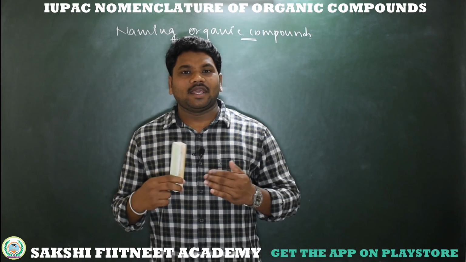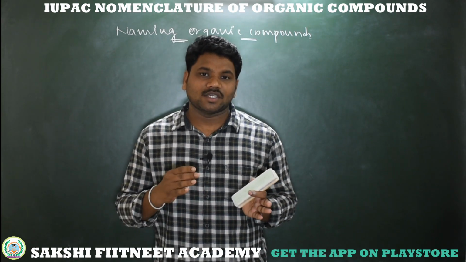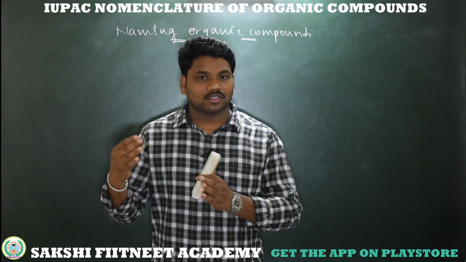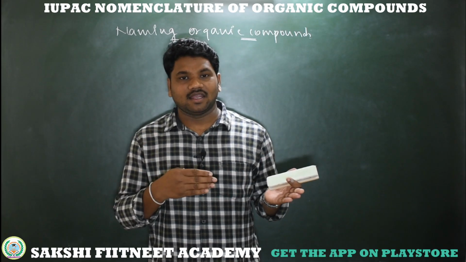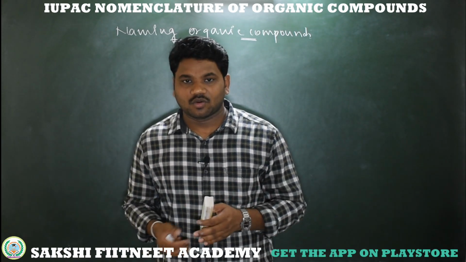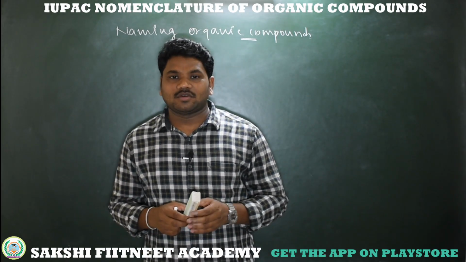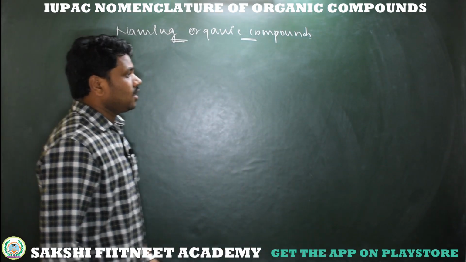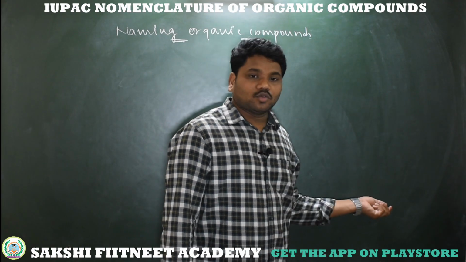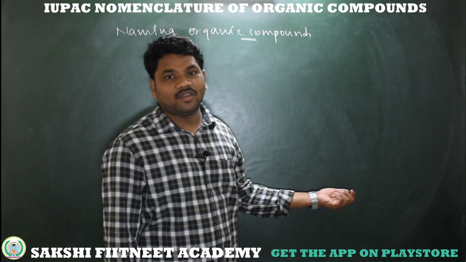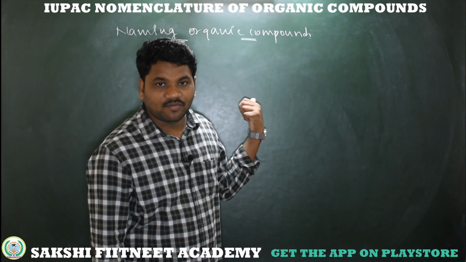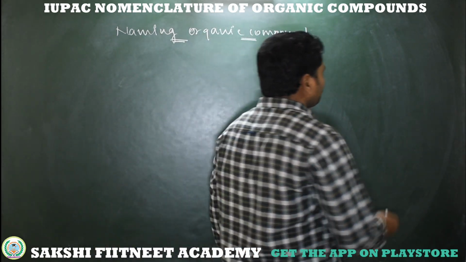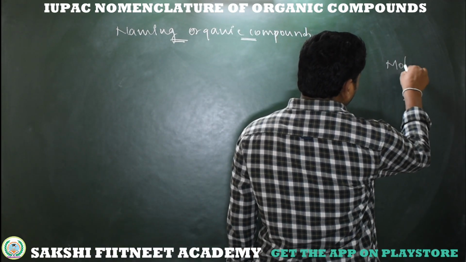So now I am taking some different compounds which have one functional group, more than one functional group, cyclic, acyclic, saturated, unsaturated. So let's begin naming organic compounds with different functional groups. Before going to take examples, here I'm giving the order which we need to follow while giving a name for an organic compound. Just assume this is a molecule.